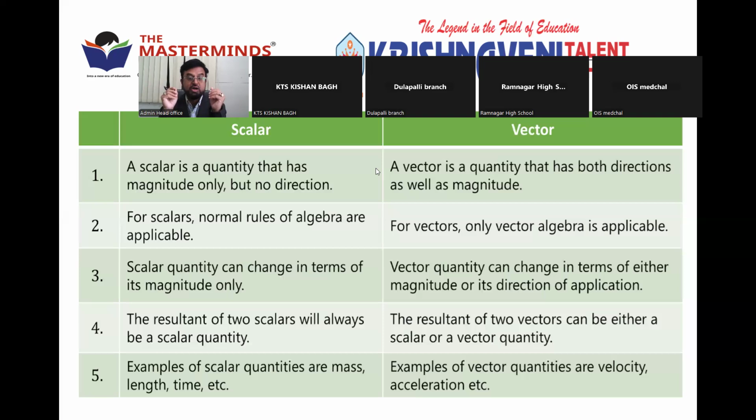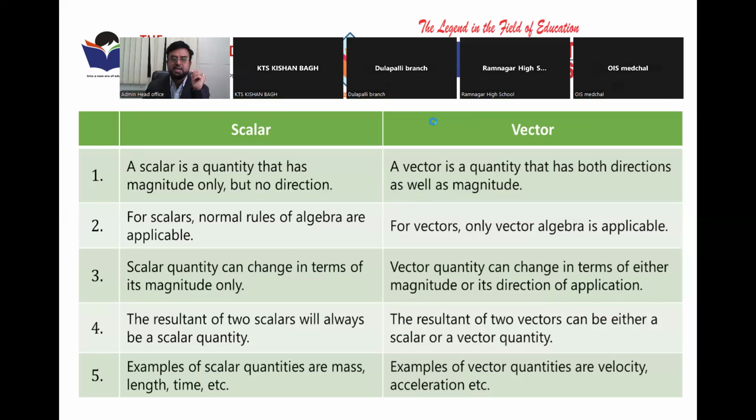Like the example I told, work. Work is equal to force into displacement. Force is a vector quantity. Displacement is also a vector quantity. But work is a scalar quantity. Okay. So this is about the scalars and vectors that we discussed in the earlier class.